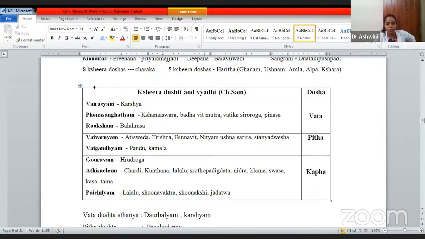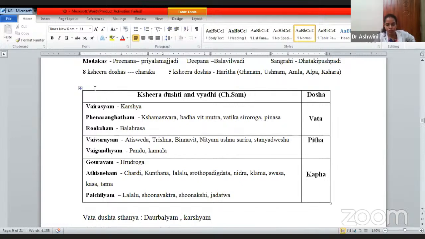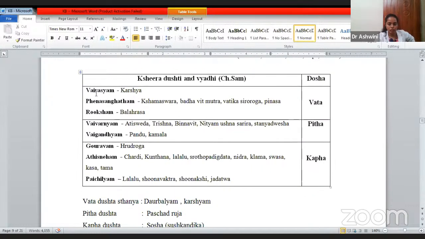8 Kshira doshas have been told by Charaka, 5 Kshira doshas have been told by Harita. Ghanam, Ushnam, Amlam, Alpam, Kshara. These are the 5 Kshira doshas. Ashta Kshira dosha. So Ashta Kshira dosha according to Charaka Samhita, Kshira Dushti and its Vyadi and doshas.